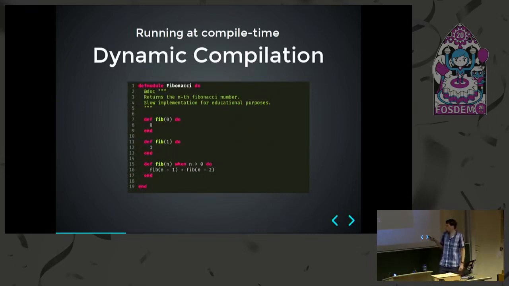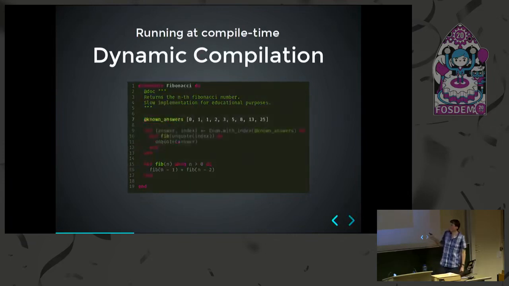Now this is a very naive implementation of the Fibonacci function, and there are some very clever ways to make it faster. But this is a talk about metaprogramming, so we're going to solve this problem with metaprogramming. One thing we could do is to pre-calculate a couple of known results of the Fibonacci function, and then use a for loop to iterate over these known results and define function clauses for each of them.